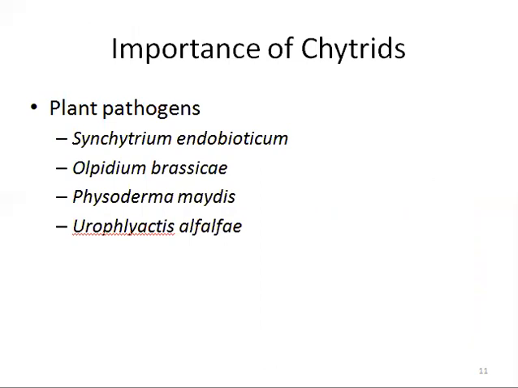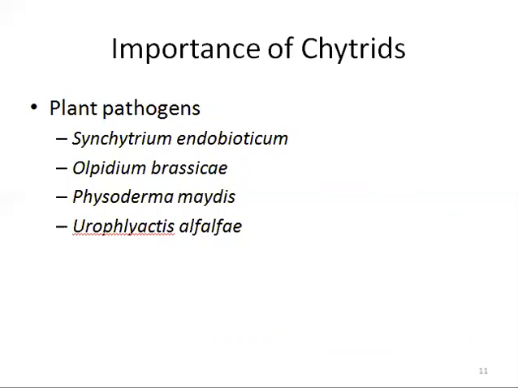There are a number of chytrids that are of direct importance to humans. Plant pathogenic species include Synchytrium endobioticum, which is very important, Olpidium brassicae, Physoderma maydis, and Urophlyctis alfalfae. So these are some important plant pathogenic fungi that belong to this group, and they cause various diseases.